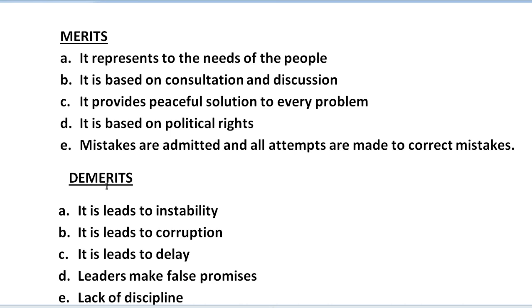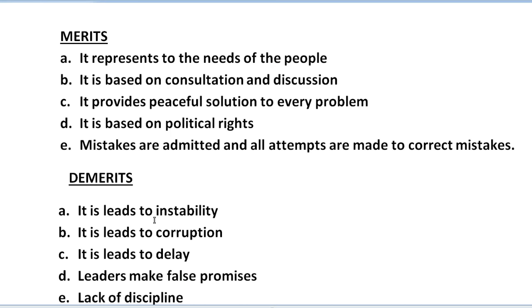Next are the demerits. What are the demerits of democracy? It leads to instability because the government changes again and again. The leaders go on changing with every new election, so all this change leads to instability. Second, it leads to corruption. In order to fund their elections, the leaders once elected begin to amass wealth for the next election. Such a practice leads to corruption. Next, it leads to delays. In a democracy, it takes a long time to get a law passed by the legislature. All this leads to delays.